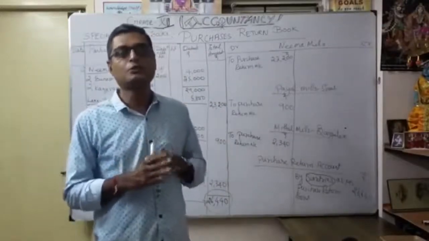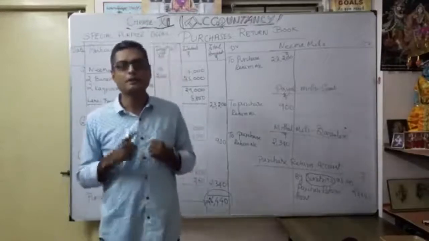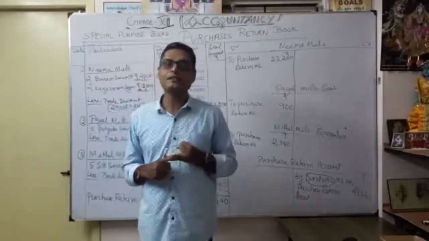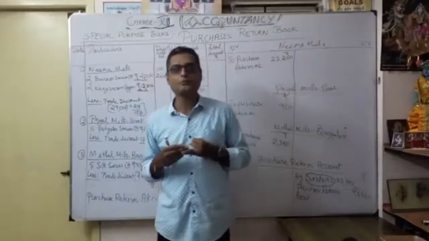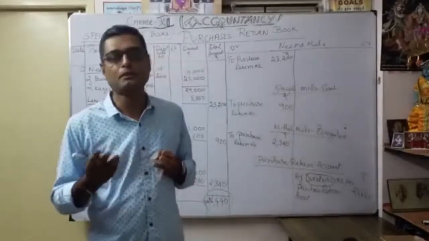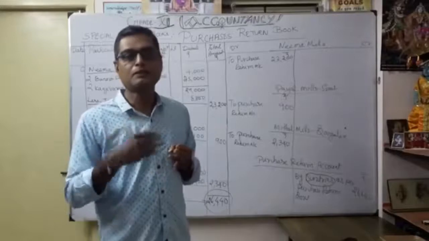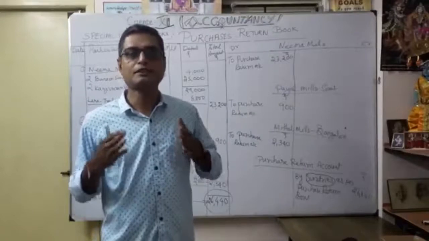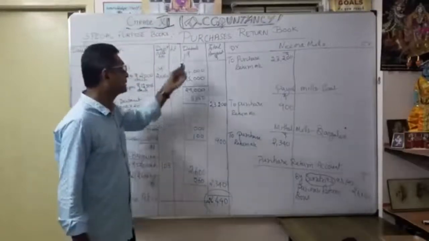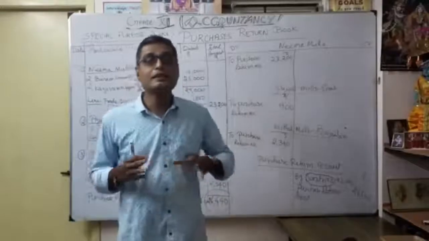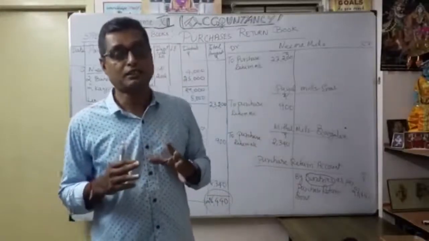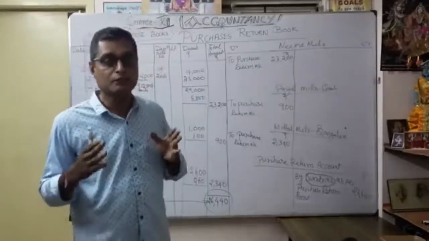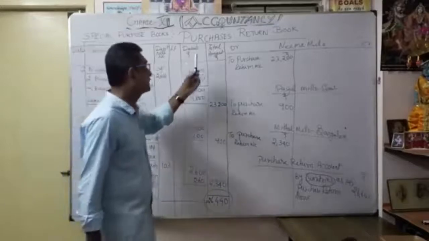So why are you going to return the goods? Three situations. One may be not in good quality. Thereafter, any defective goods. Then any sample, they are not meeting the particular sample. Sometimes what will happen? The sample is different from the goods we received. That's why we return back the goods. These are the situations. Now, to return back the goods, you want to maintain a purchase return book only for credit purchases, not cash transactions. So when you incur any credit purchases and you are going to return back that particular purchase, you want to maintain a purchase return book.